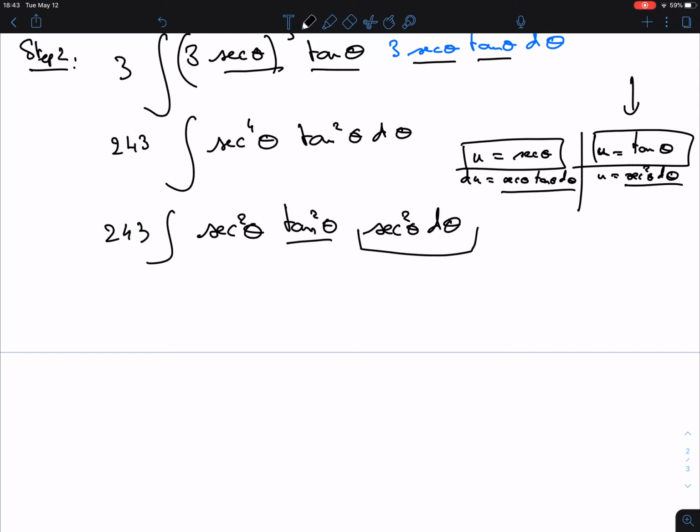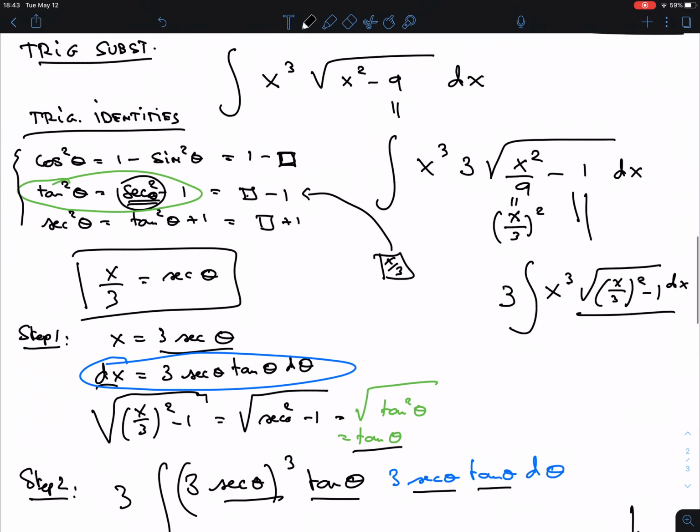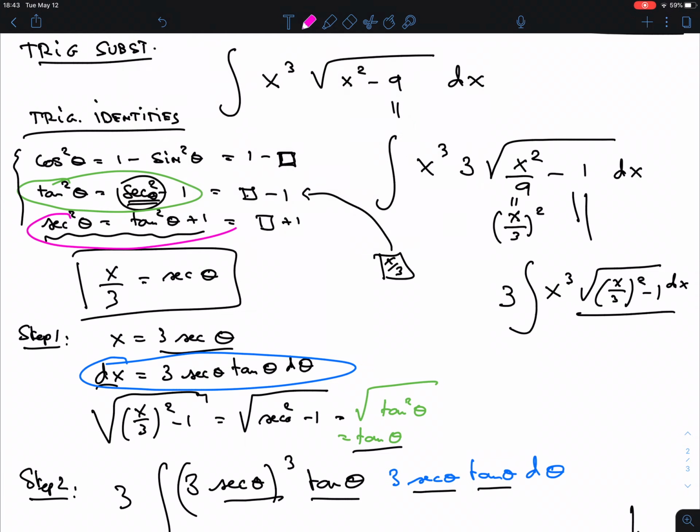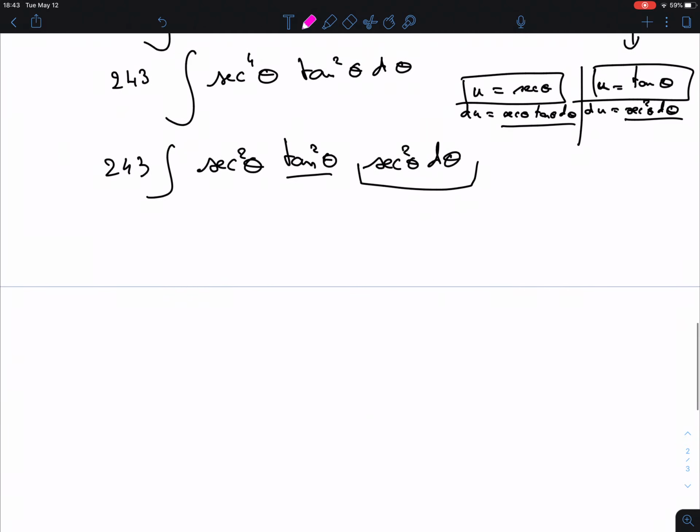This is something that is going to become the du. And so this has to be transformed, but I can do this because of this trigonometric identity. I'll do it again in a different color. So that is tangent squared theta plus 1. We have this tangent squared theta, and then this secant squared theta d theta, which will be the du, and the rest will be u.